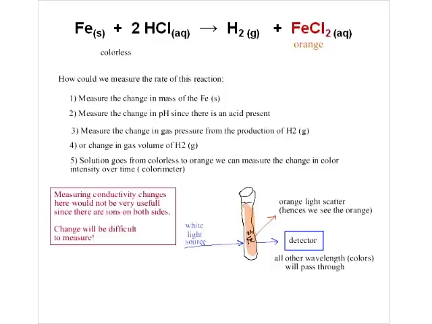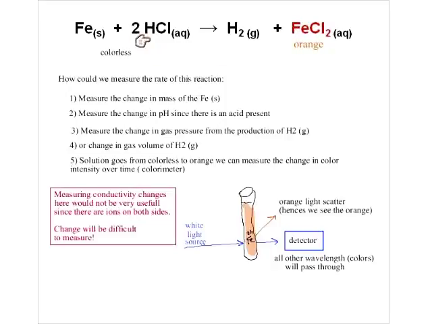Okay. Now we can look at measuring conductivity here, but this is problematic in this particular reaction because it's going to be difficult to measure conductivity here because hydrochloric acid is going to be, acids conduct electricity because they ionize in water. The iron chloride is aqueous as well, which is going to be producing ions.